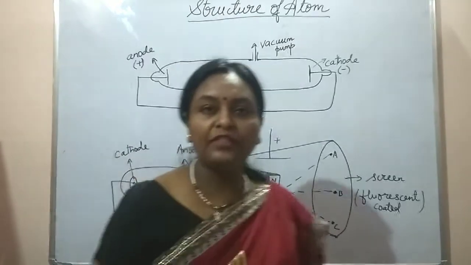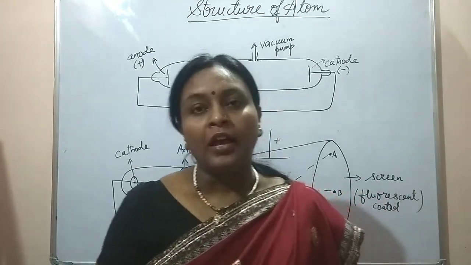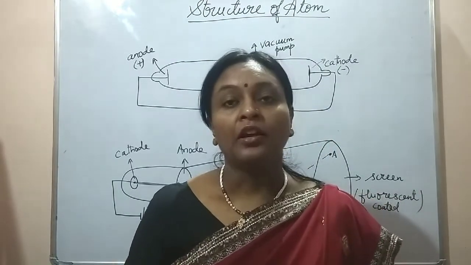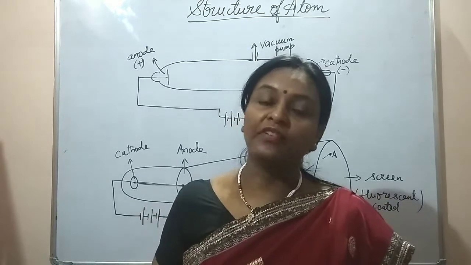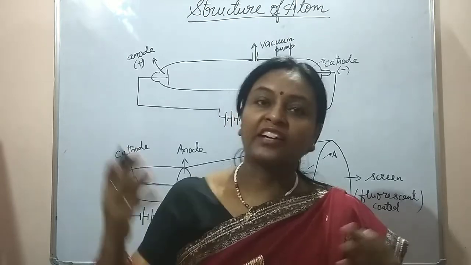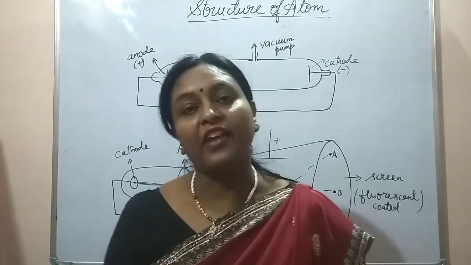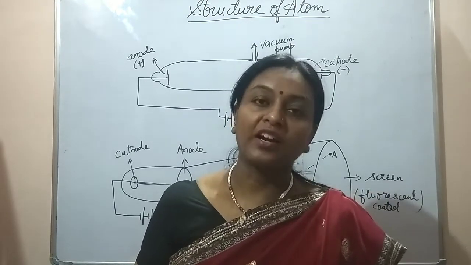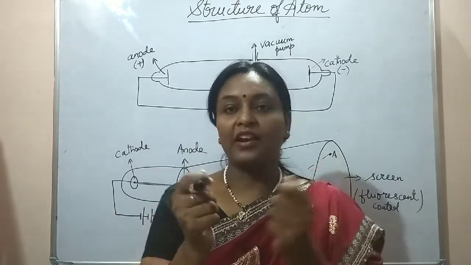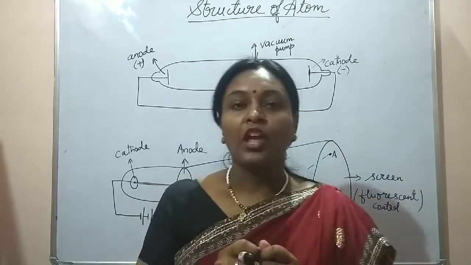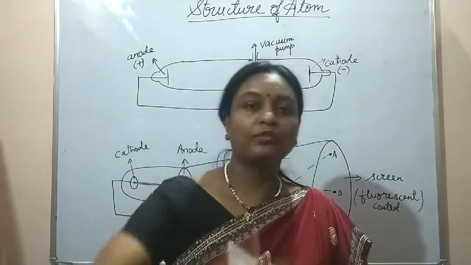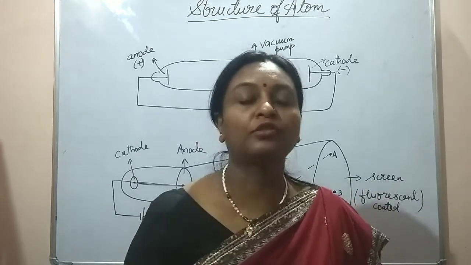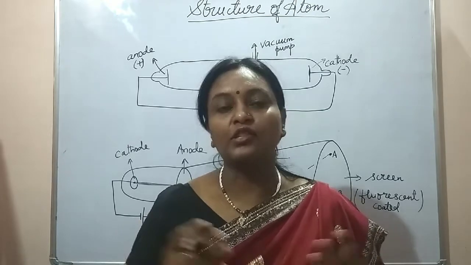You must have observed during lightning that a heavy charge flows from clouds to the earth. But you have also studied that air is a poor conductor of electricity. Then how is it that electric heavy charge flows from clouds to earth if air is a poor conductor of electricity? Yes, it is true that air is a poor conductor of electricity. If I have a naked wire in front of you and I connect it to the switch, you won't get an electric shock because the medium in between you and the electric current is air. And since electric current cannot transmit through air, we say that air is an insulator.